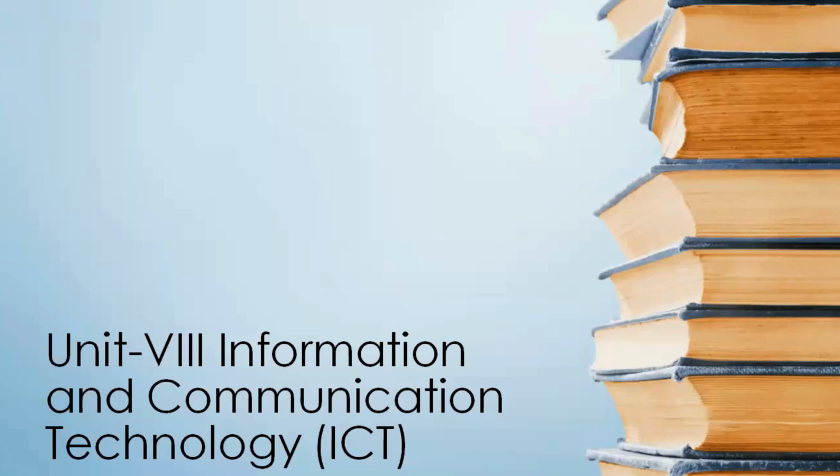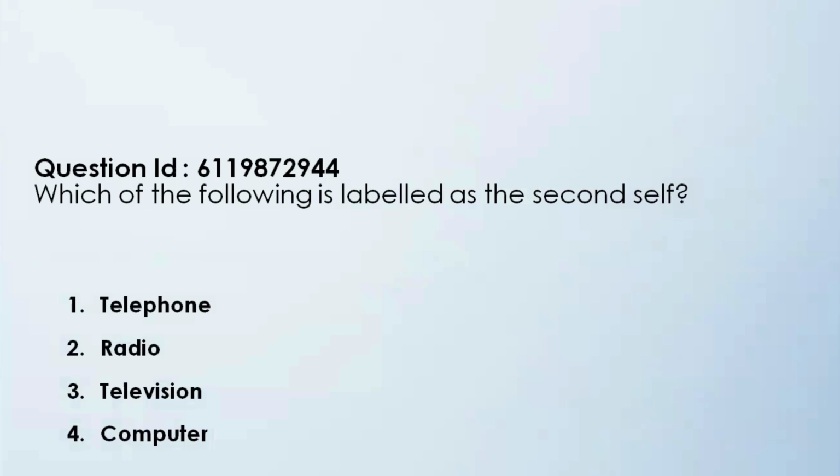Alright, so now moving on to the questions of ICT that appeared in the UGC NET Home Science December 2025 paper. The first question based on ICT is, which of the following is labeled as the second self? Is it telephone, radio, television, or computer? This is a very direct, straightforward question. The correct answer here is, of course, computer.